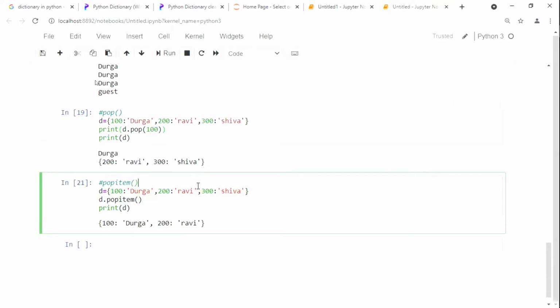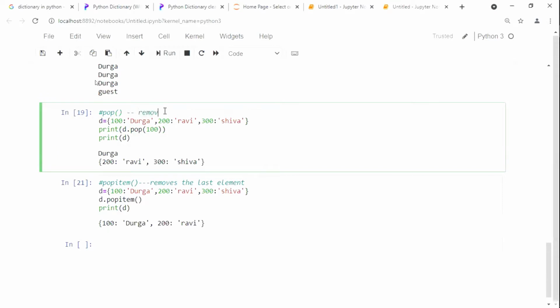The pop item removes the last item, last element. Pop removes the specified item. That is for pop as well as pop item.